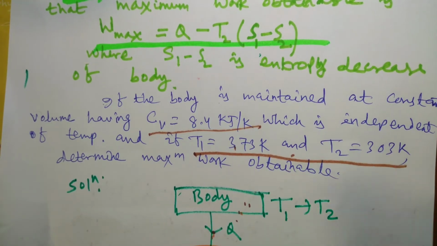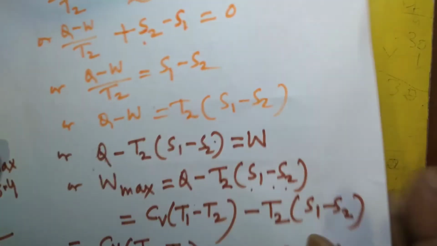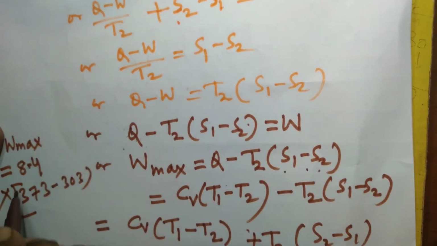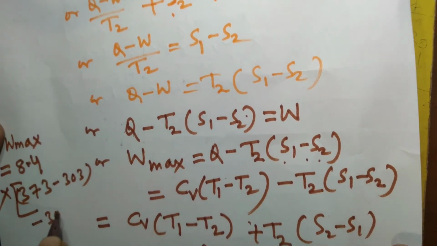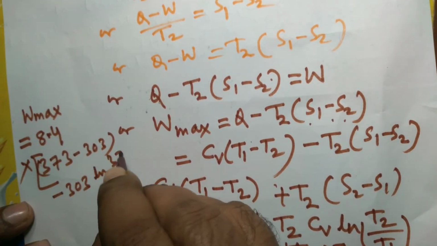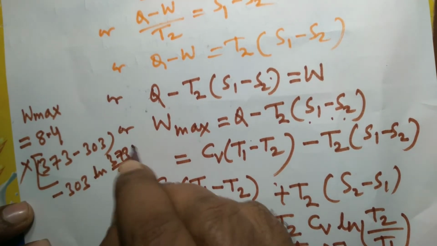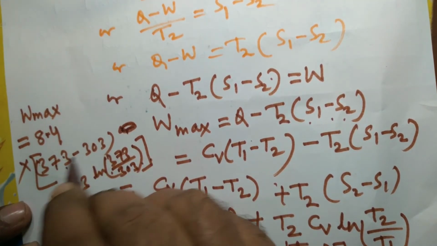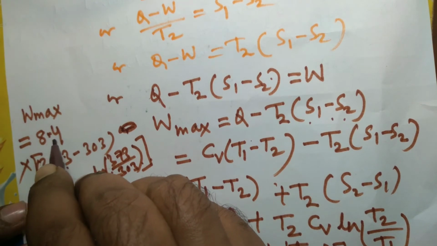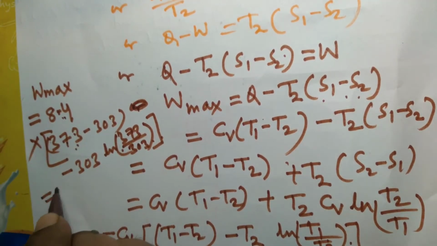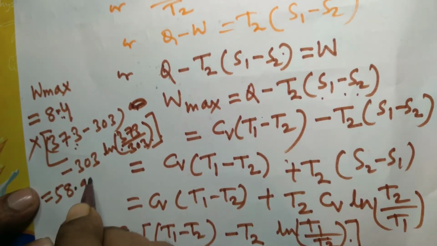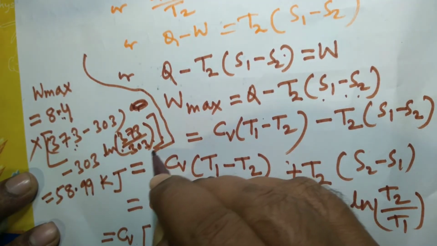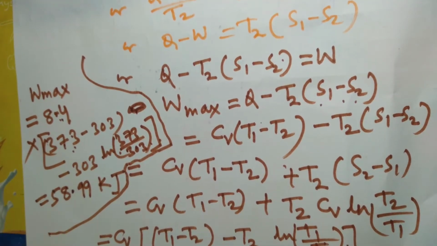You see, this is 373 minus 303 minus 303 ln 373 divided by 303. This is the final expression. These terms are within the bracket, and the whole answer will be multiplied by 8.4 to find out the maximum work, and this is coming out to be 58.99 kilojoule. This is the maximum work obtainable.